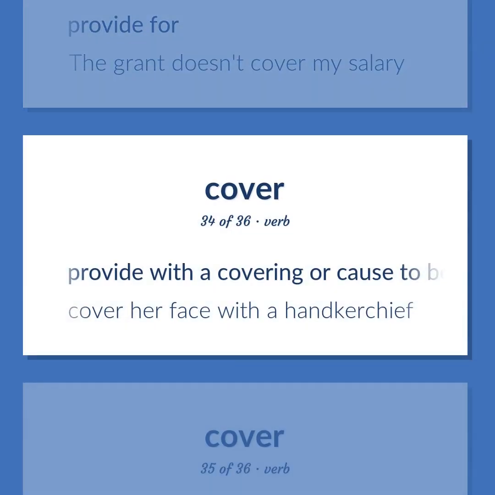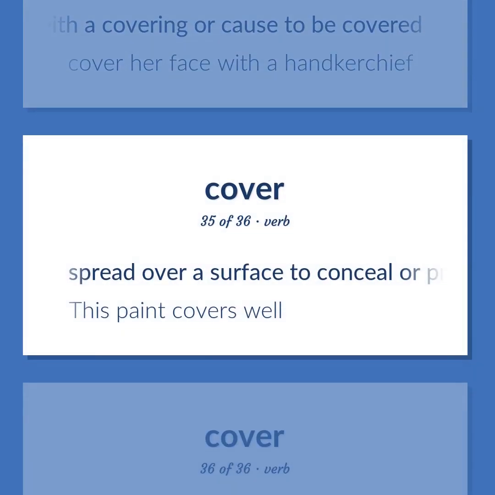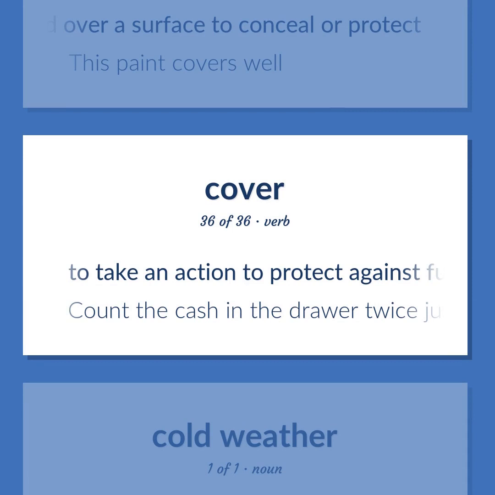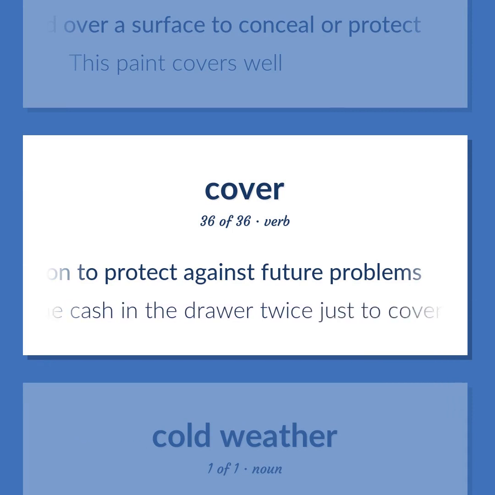Provide with a covering or cause to be covered. Cover her face with a handkerchief. Spread over a surface to conceal or protect. This paint covers well. To take an action to protect against future problems. Count the cash in the drawer twice just to cover yourself.